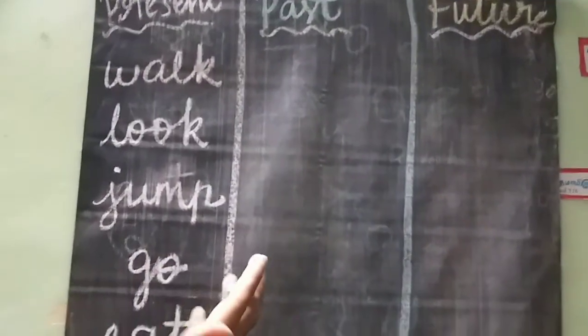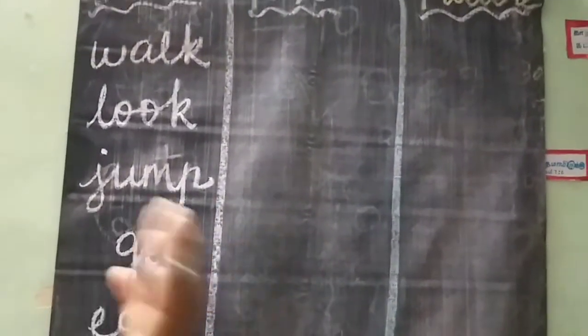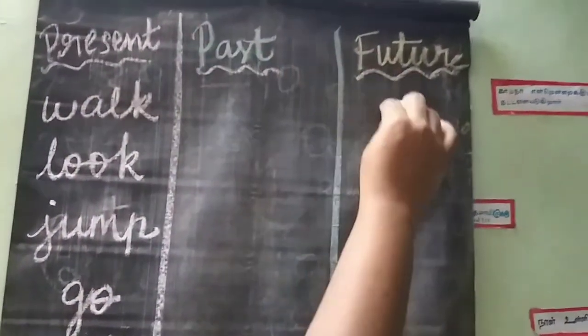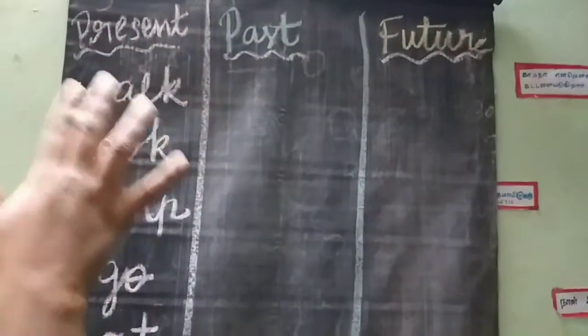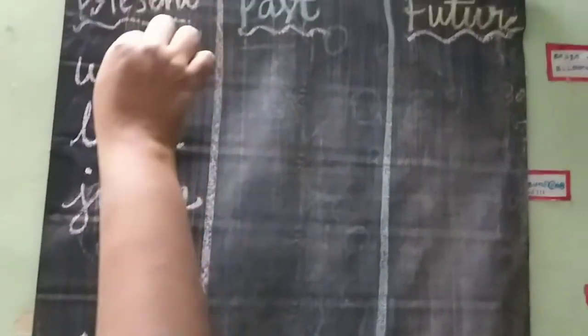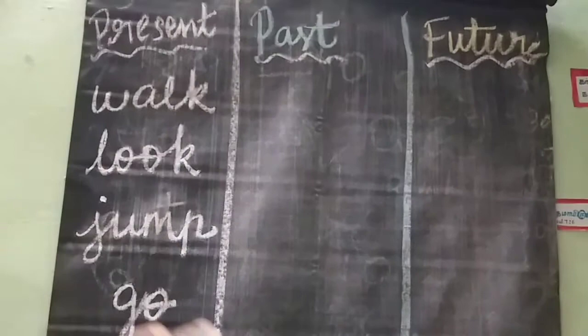And in the action words, many tenses are there. That is present tense, past tense, future tense. These tenses only you should study in the second standard. Present tense means what is happening now.